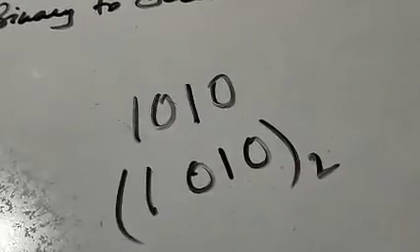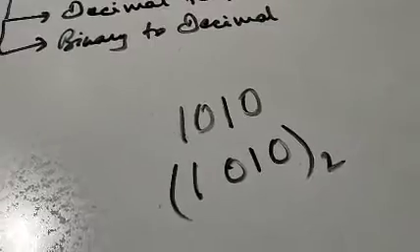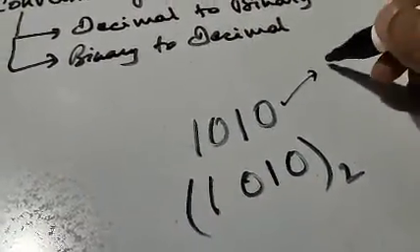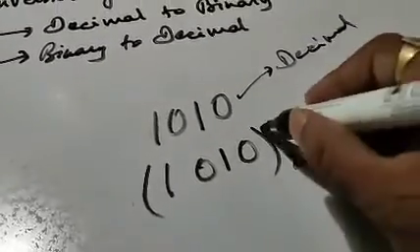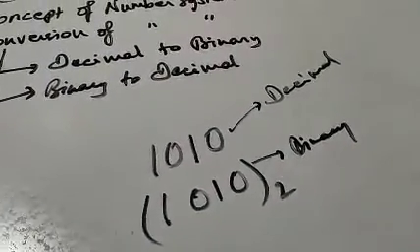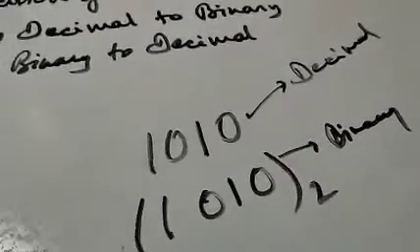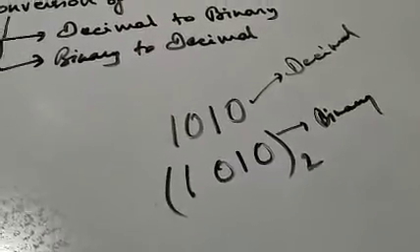So whenever you write a binary number, though it is a combination of 1 and 0, it should always have the base 2. If you don't write it this way, it is not considered a binary number. So this particular one, 1010, is nothing but 1010 in the decimal number system, whereas this one is a binary number system. There is a difference between binary and decimal numbers. In the case of a decimal number, writing the base is optional. I can write 1010 as this, I can also write 1010 this way.